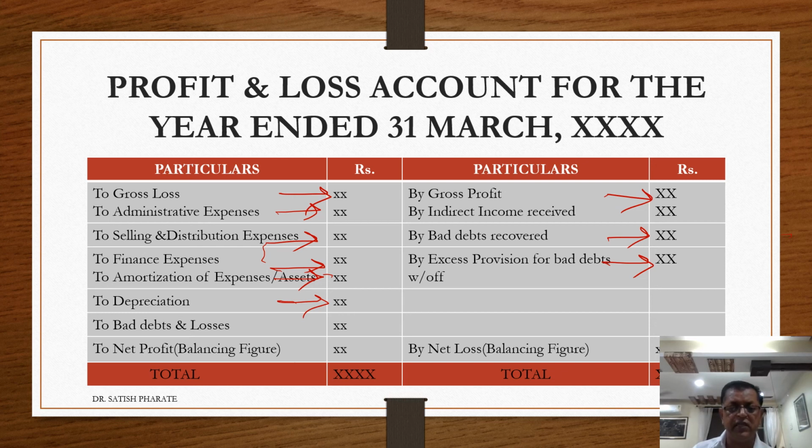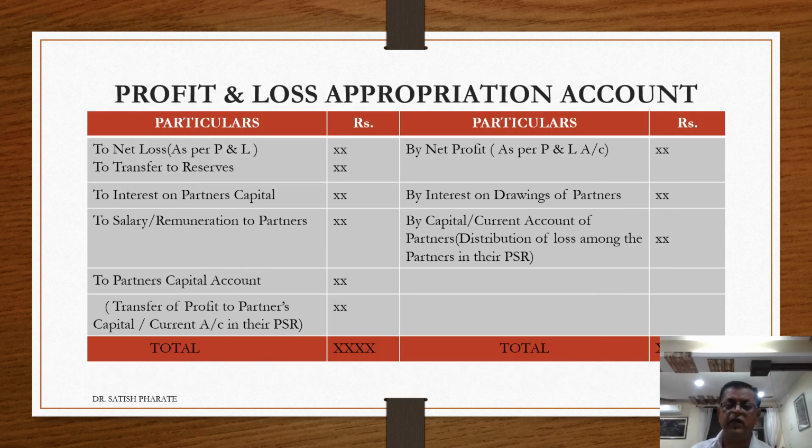Then bad debts and losses. If there is a bad debt for this year, that is a debt which is not recoverable from the debtor, or provision for doubtful debt, it will be recorded over here. And lastly, we will get the net profit for the year. So these are the items which usually appear on the profit and loss account of the business. The next slide will give you the profit and loss appropriation account. Now what exactly does the profit and loss appropriation account indicate? Let us see.